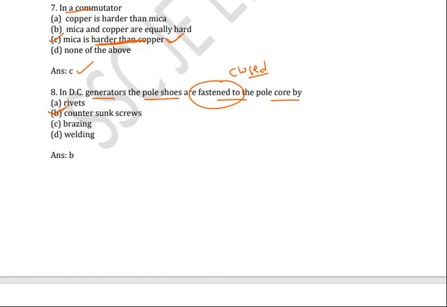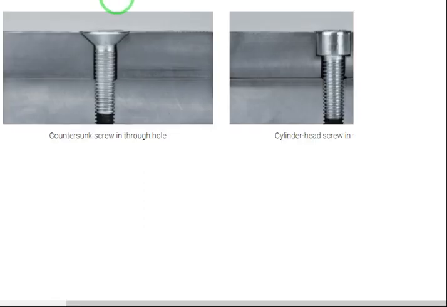Countersunk screws. How does it appear in practical? See here. Pole shoes are fastened to pole core by using countersunk screws. Countersunk screw will appear like this. Cylinder head screw appears like this. This head appears to be cylinder head. Cylinder head screw. This is countersunk screw. Hope you understood. So by using this, pole core and pole shoe will be linked to each other.